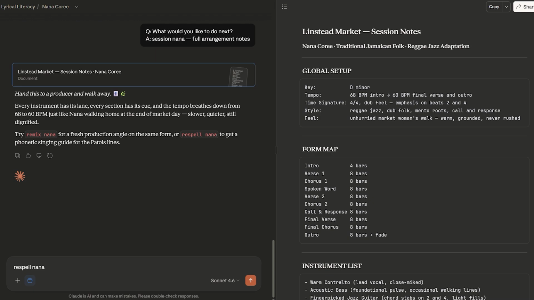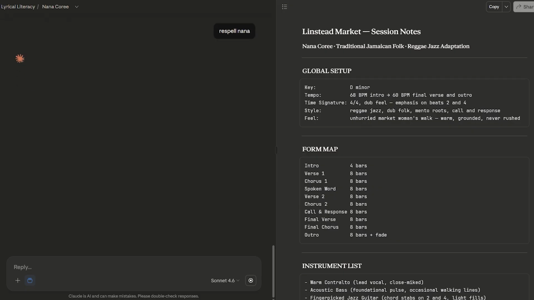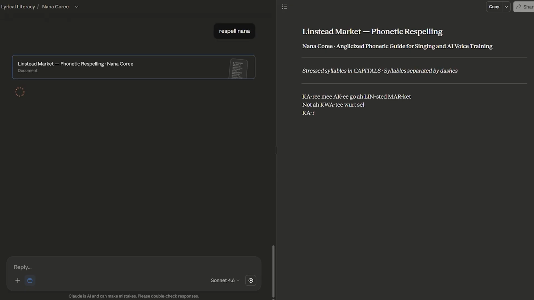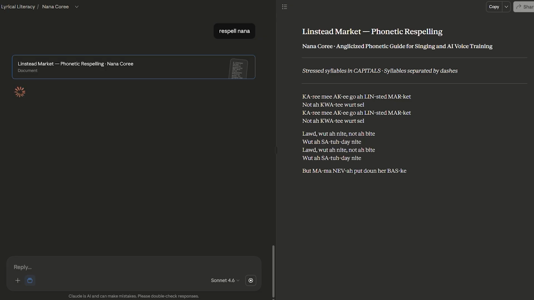Now let's check this bonus command. Do you need a phonetic spelling? If your lyrics include certain words or anything that might trip up the singer or AI voice model, type respell Nana. Every word gets converted to simple phonetic spelling with the stressed syllable capitalized. No special symbols, just plain English letters.